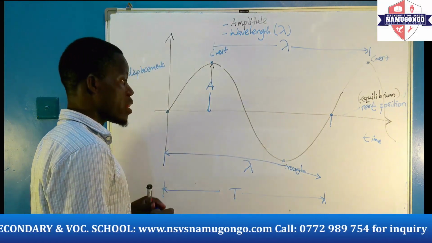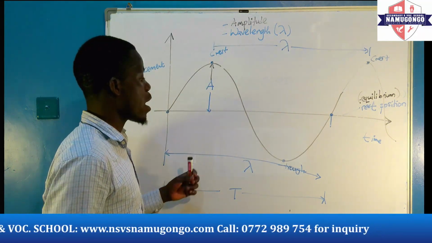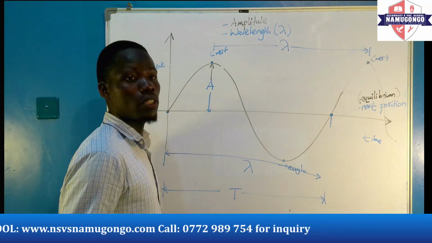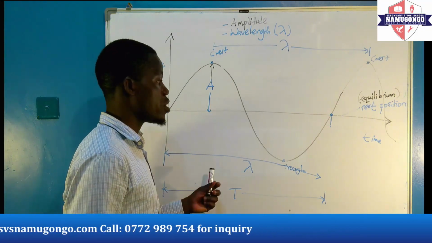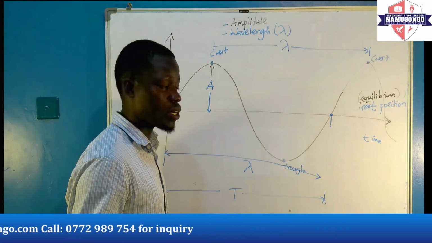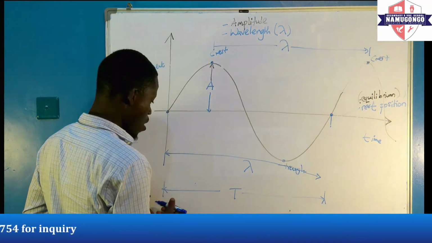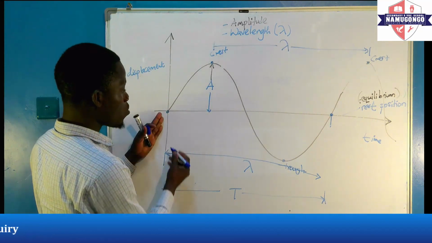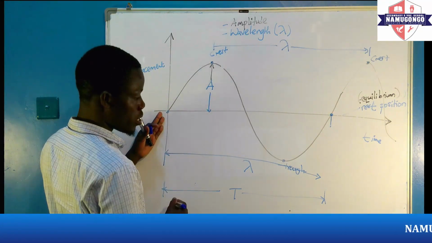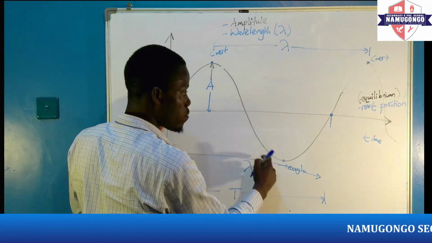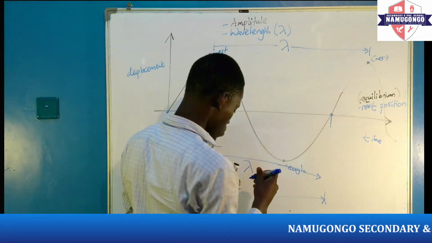If we look at another term, we can have what we call the period. Period is this capital T. So look at our diagram. We are looking at the first point up to where the wave will make one cycle.